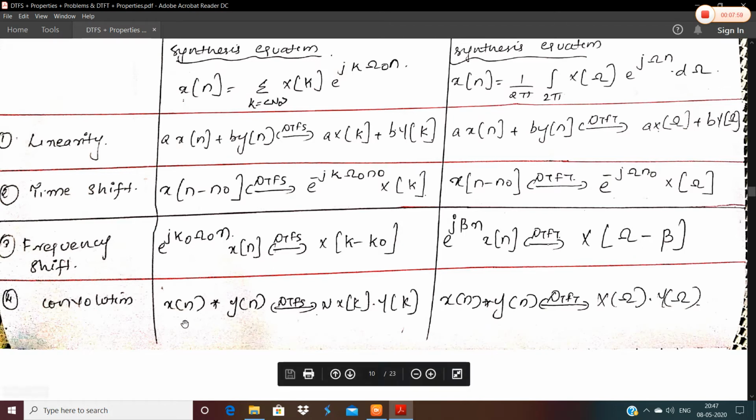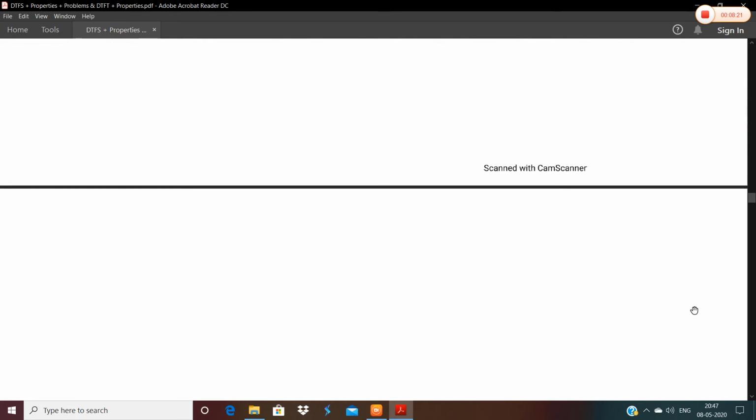In the next case, we have the convolution property. For DTFS, as we know, convolution in the time domain means multiplication in the frequency domain. But for DTFS here, x of n convolution y of n, there is an extra N term, which is the period, giving N X of k into Y of k. And x of n convolution y of n, if you are taking its DTFT, it will give you X of omega multiplied by Y of omega.